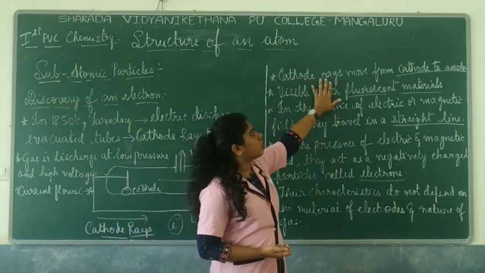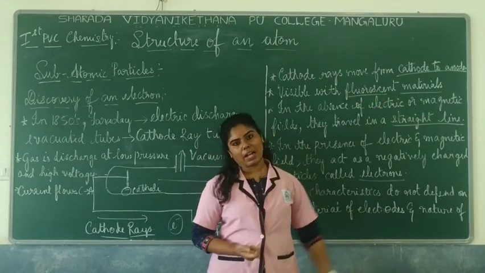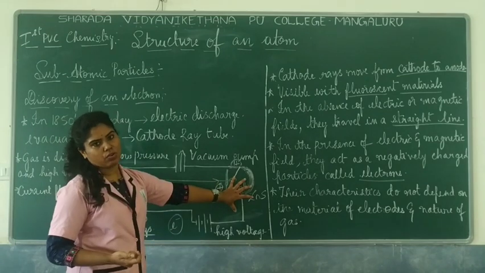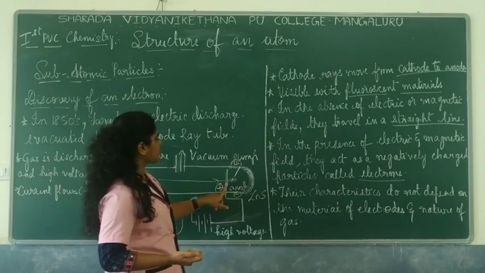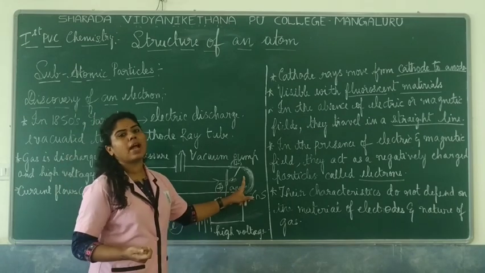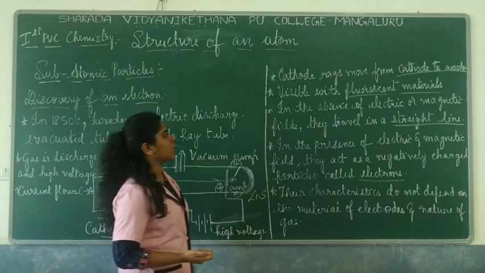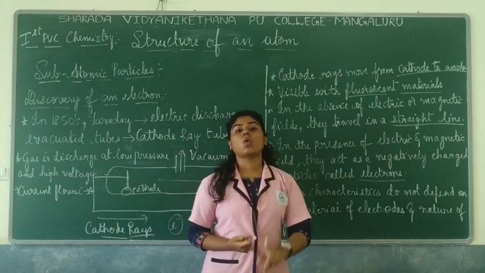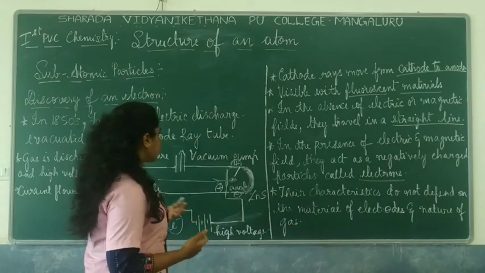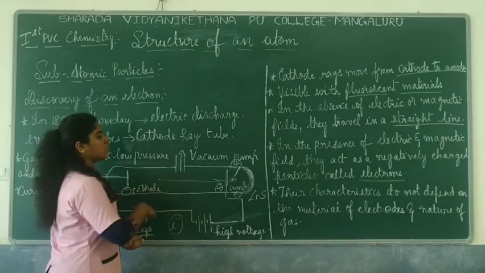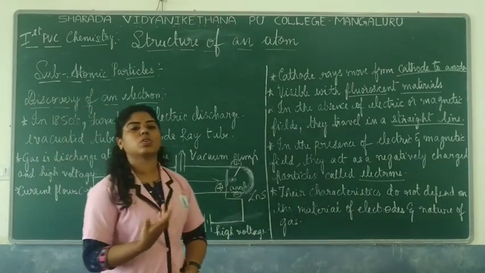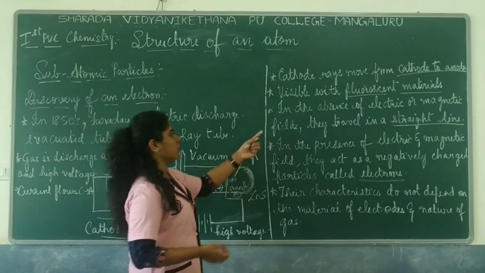First, cathode rays move from cathode to anode. This is a positively charged plate, correct? So negatively charged particles come and are attracted towards the positively charged plate. Also, they are visible only using fluorescent or phosphorescent materials. You cannot see them with your naked eye. Instead, the screen gets illuminated when you coat it with a fluorescent or phosphorescent material.